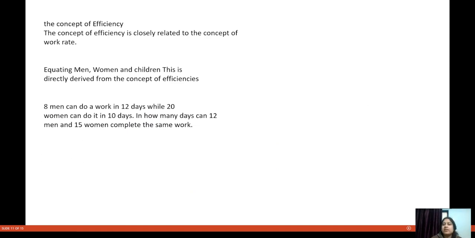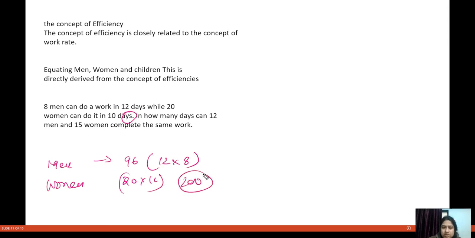Why? Because I am telling you the meaning of man days. I am saying men require 96 man days to complete the work, which is 12 days into 8 men. And women require 20 into 10, that is 200 women days to complete the work.